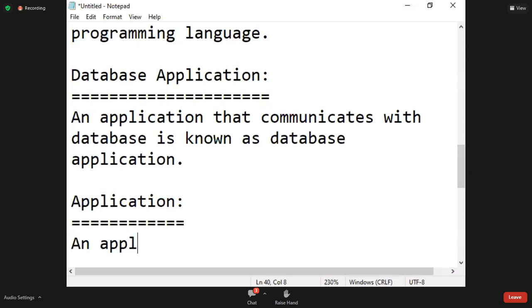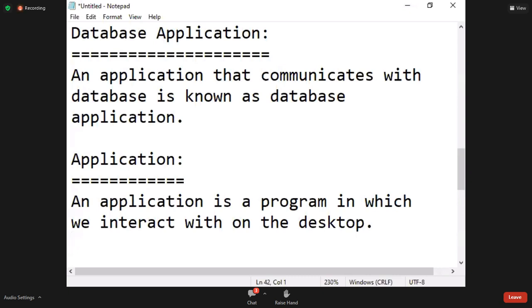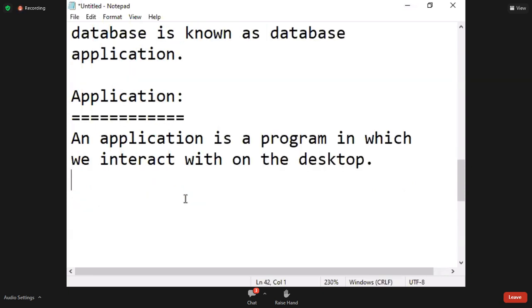An application is a program in which we interact with on the desktop.